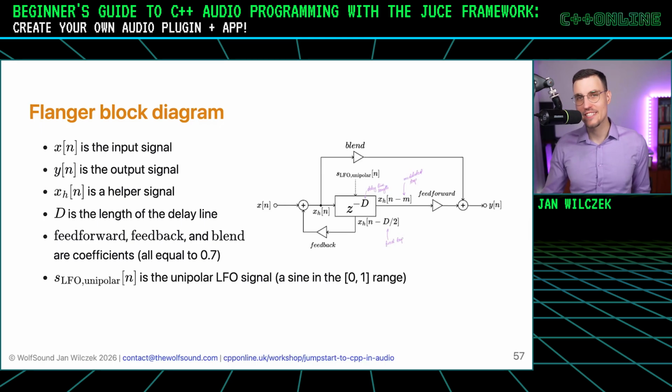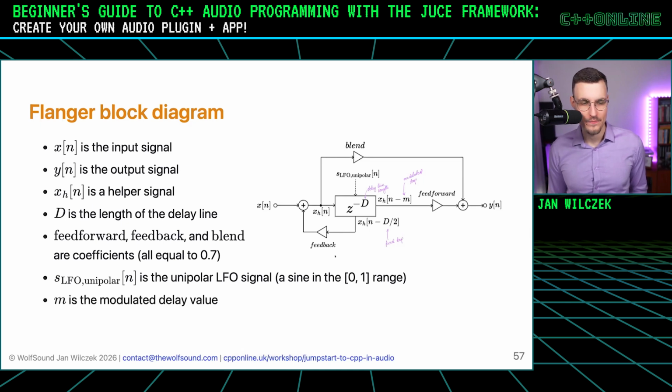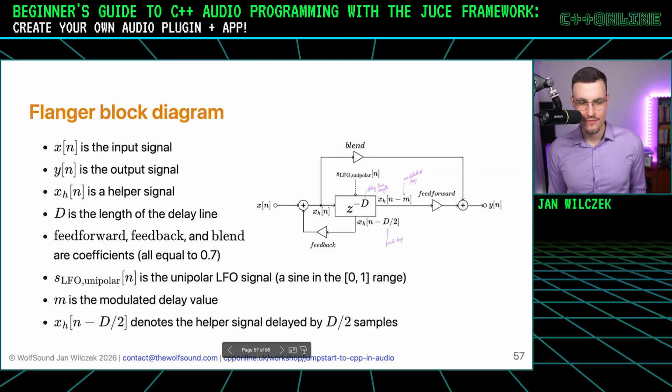So inside our effect, we have a sine generator that we use to make the sound more dynamic. And here M is a so-called modulated tap. So this is a delay that delays our signal, and this delay changes here. I'll explain it all in a moment. And finally, we have another delayed signal that goes from the middle of this delay into the feedback loop.